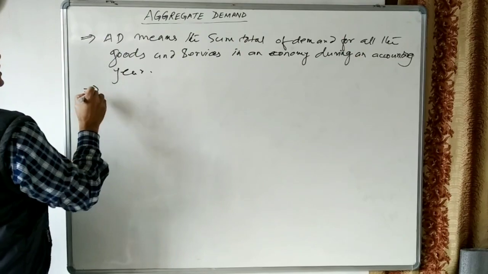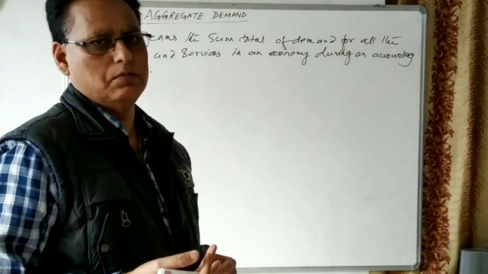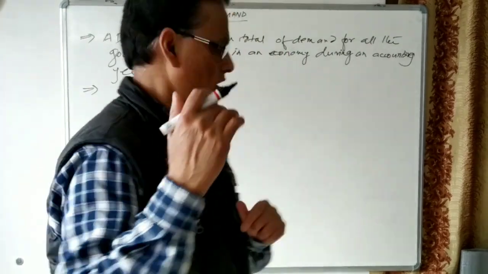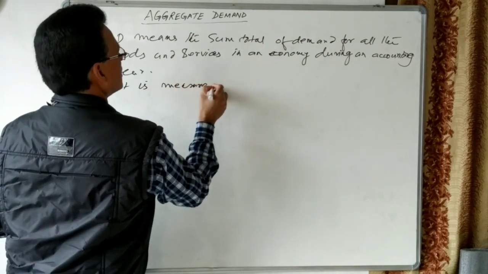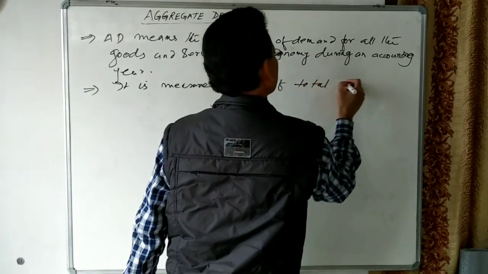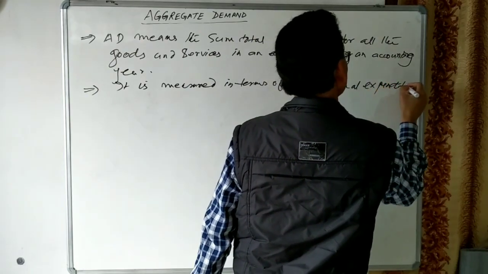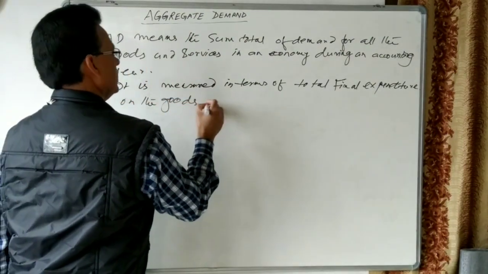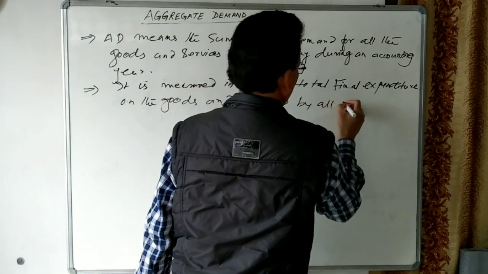So let us see, this aggregate demand is measured in terms of total expenditure, because how can we measure the aggregate demand of a country? So aggregate demand of a country is measured in terms of total final expenditure on the goods and services by all the economic units.